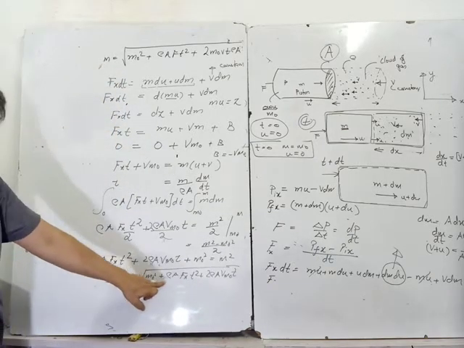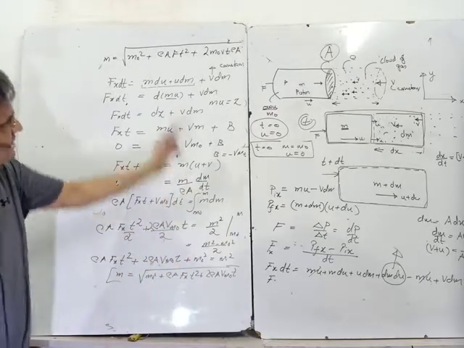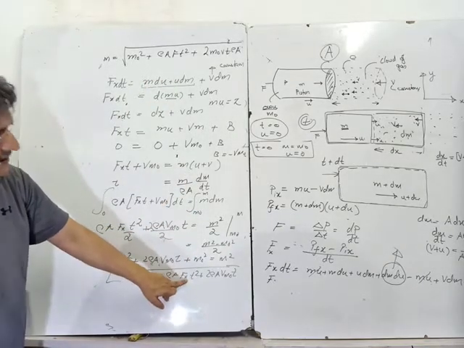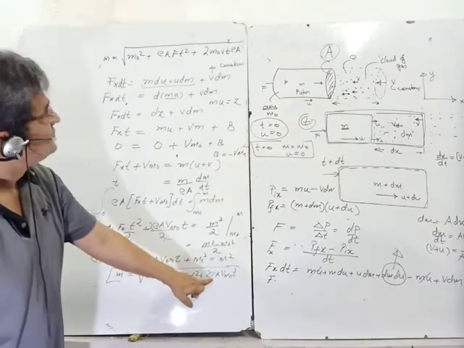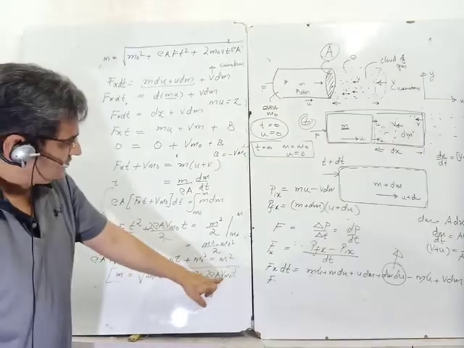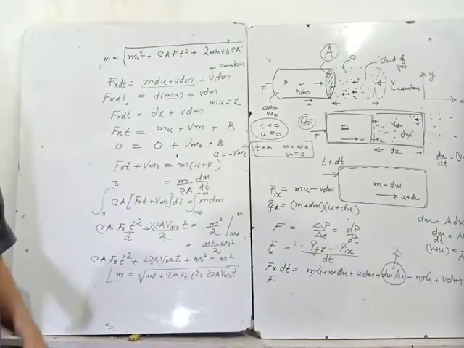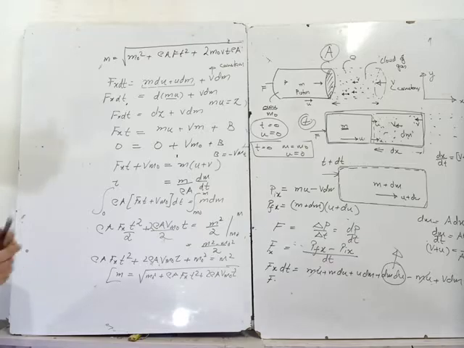It is m0 square plus rho A Fx, or F whatever, into t square plus twice rho A m0 v into t. Fx means F in the direction of x. Yes, so we have got the correct relationship, and the remaining part you can solve on your own.